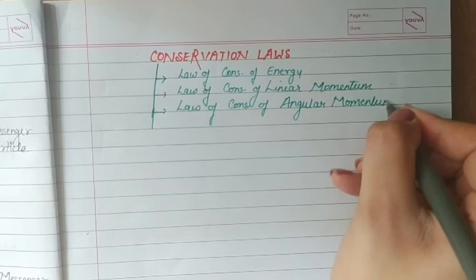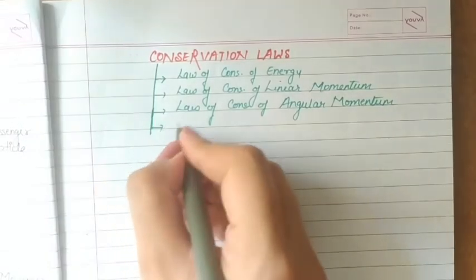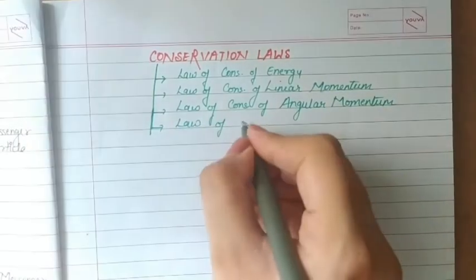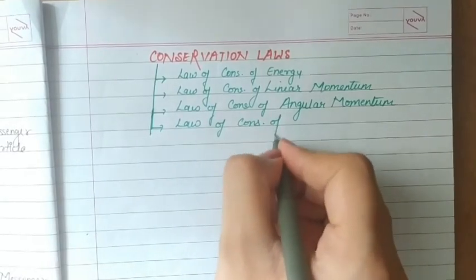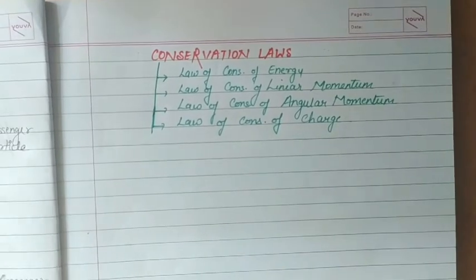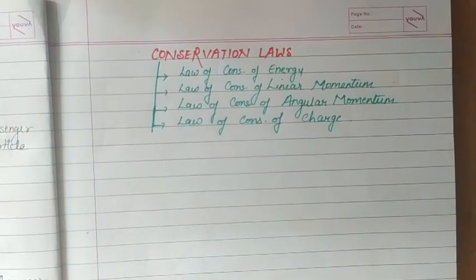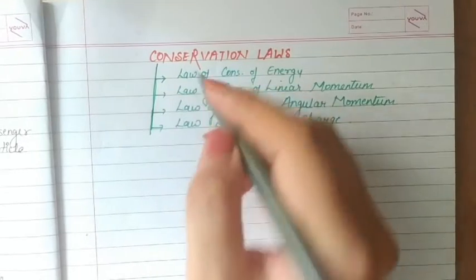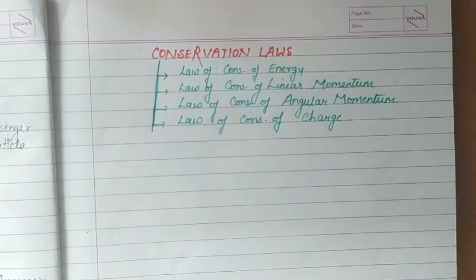And the last one is the law of conservation of charge. Okay, so these are the four conservation laws that we usually deal with in macroscopic phenomena. Now let's start with the first one, the law of conservation of energy.